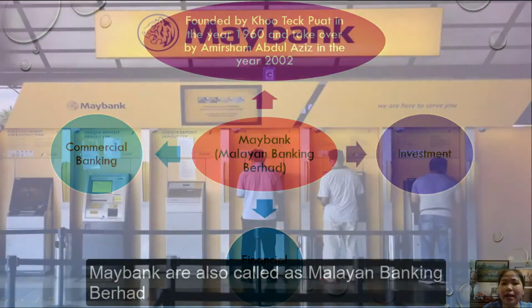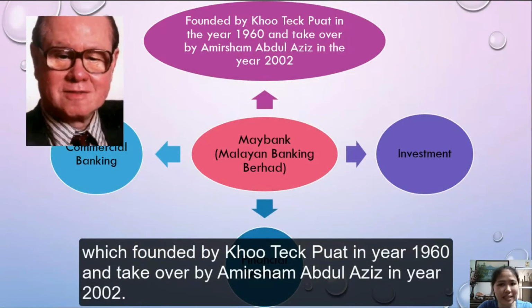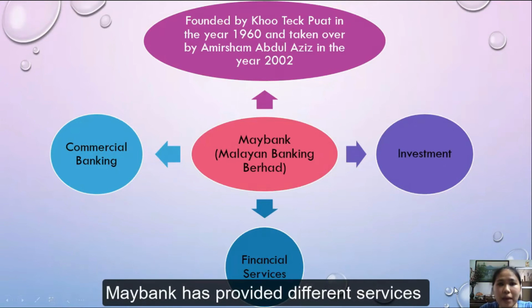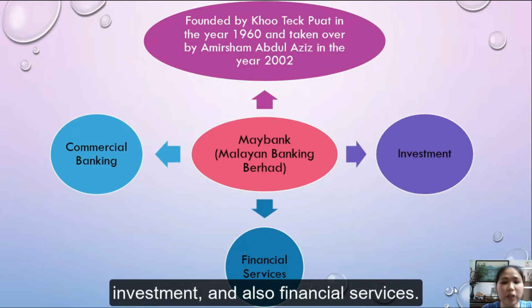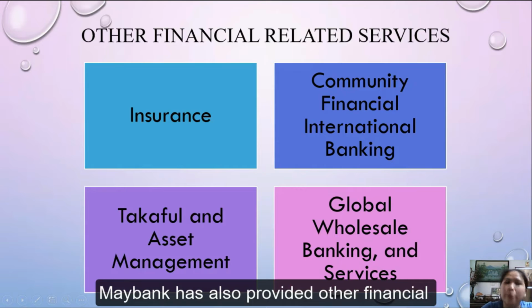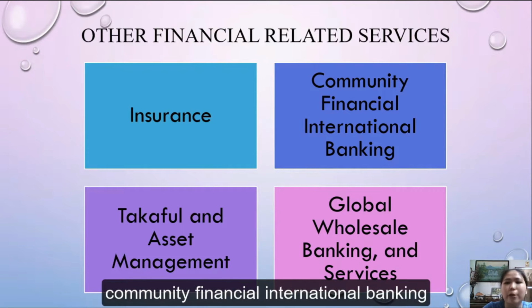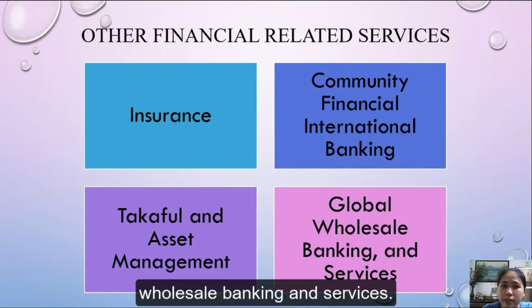Maybank is also called Malayan Banking Berhad, which was founded by Khoo Teck Puat in 1960 and taken over by Amir Shah Abdul Aziz in 2002. Maybank has provided different services which include commercial banking, investment and also financial services. Maybank has also provided other financial related services which include insurance, community financial international banking, takaful and asset management, and also global wholesale banking and services.